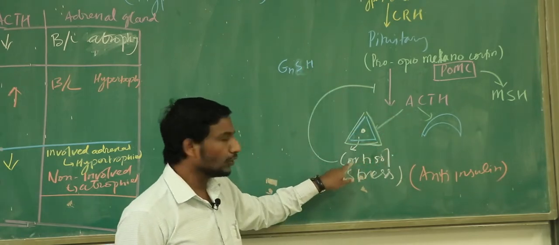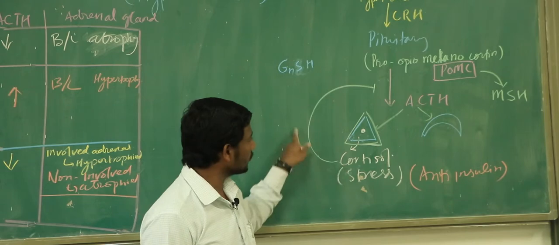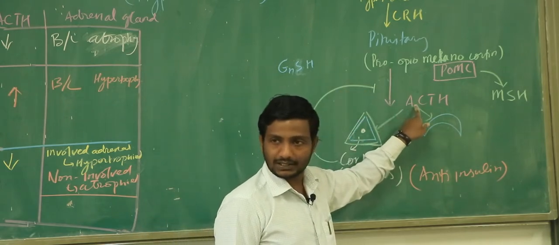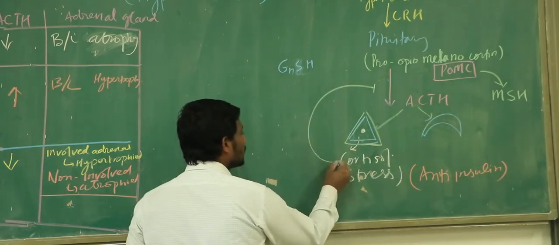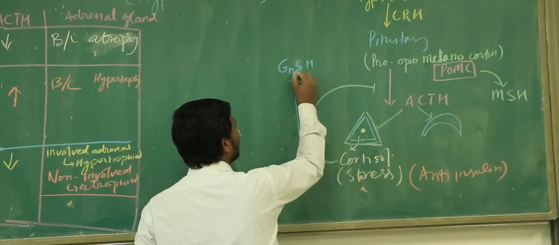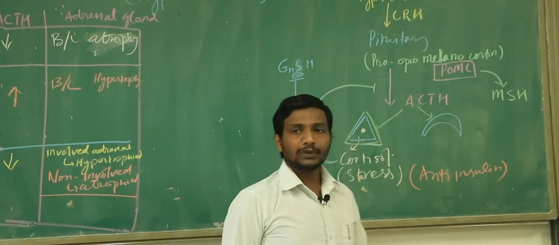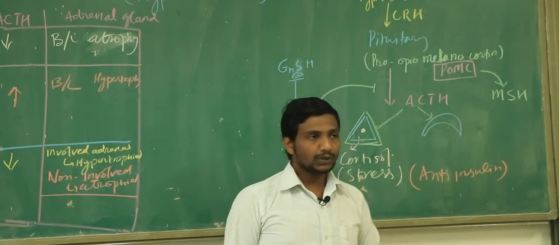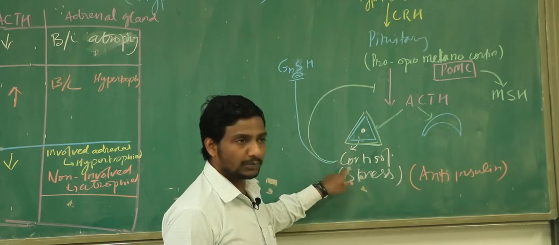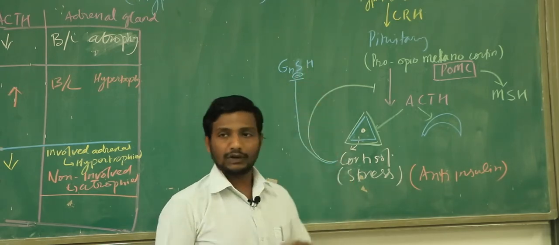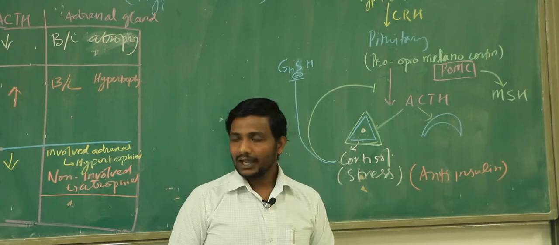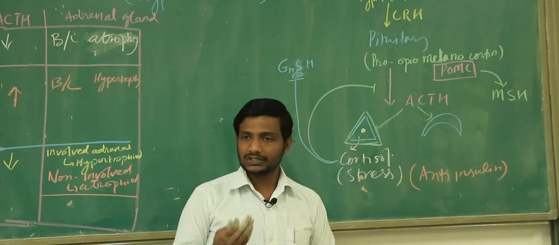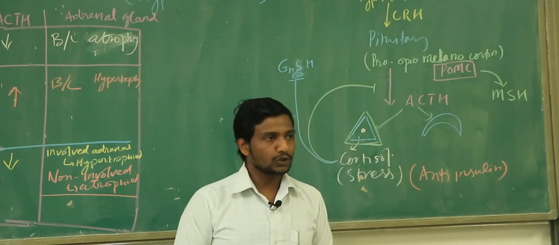So when there is a high amount of cortisol, for sure the cortisol is going to do the negative feedback to the ACTH. At the same time, the cortisol can also do the negative feedback to which one? The gonadotropic stimulating hormone. So if somebody has a high amount of cortisol in the body, the patient is also going to have less FSH and less LH, and the patient may develop some problem in the testis and the ovary. These hormones are also going to be less.